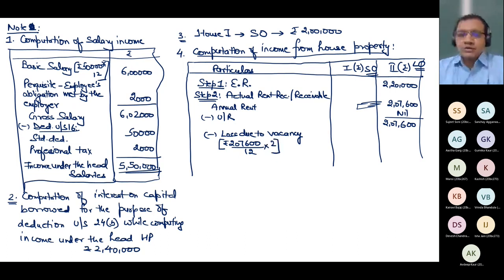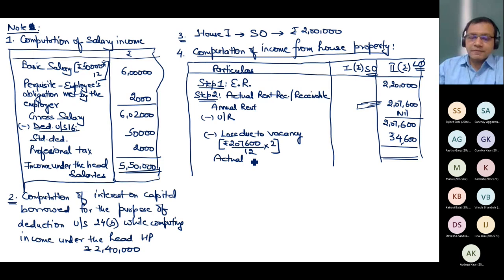You get 2-month loss. 2,07,600 divided by 12 into 2, that will be 34,600. And this is actual rent received or receivable. How much? It is 1,73,000.